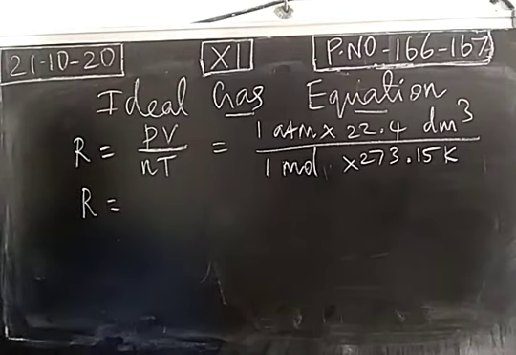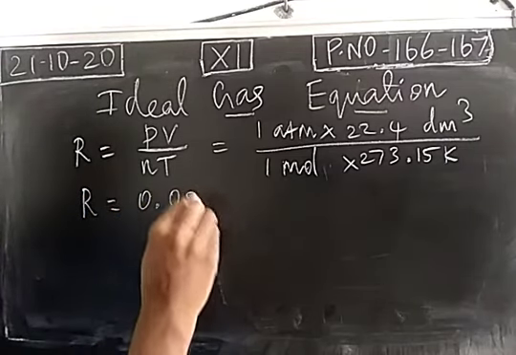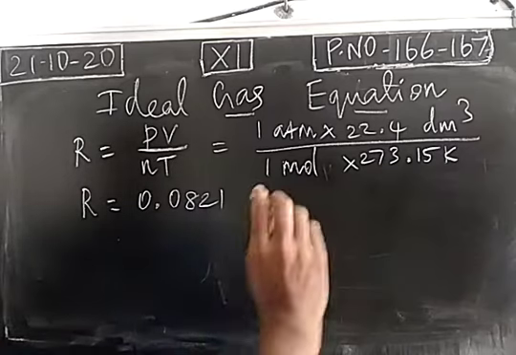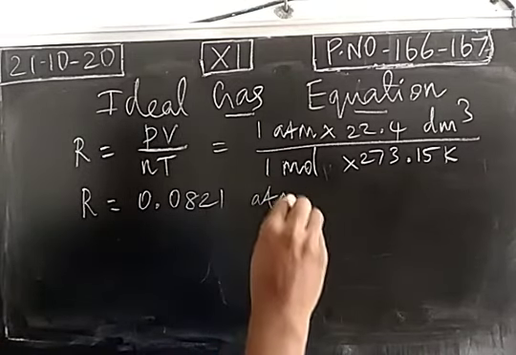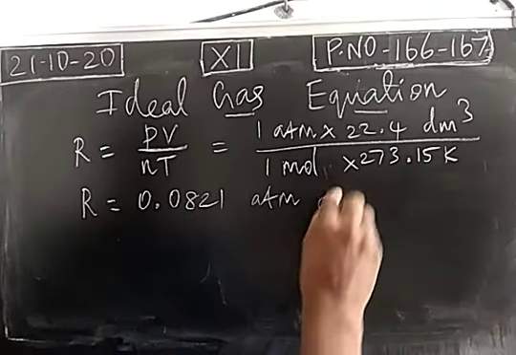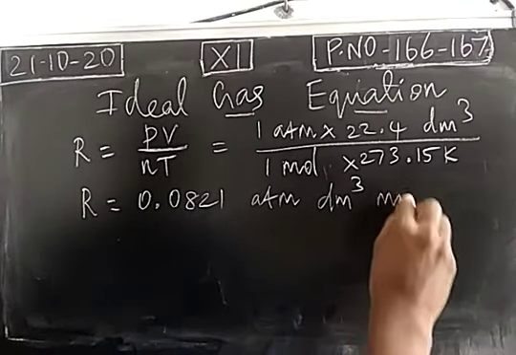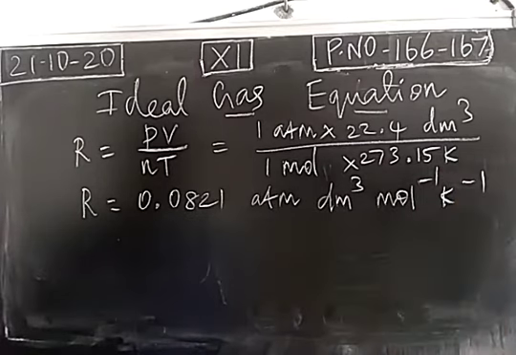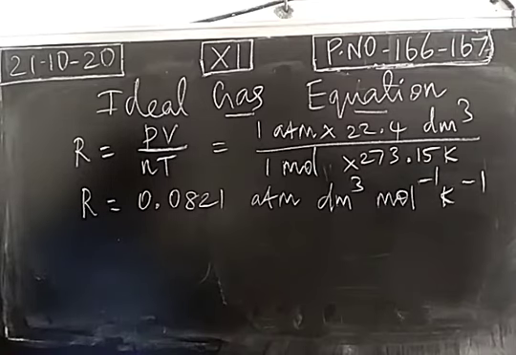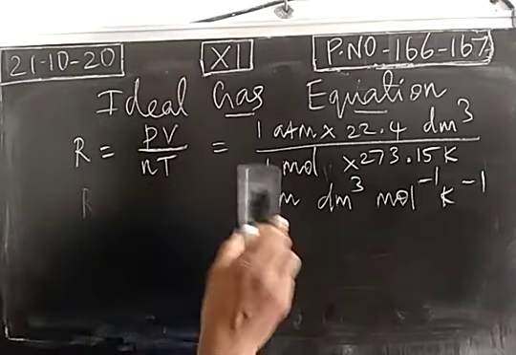So the gas constant R is equal to 0.0821, unit atmosphere decimeter cube per mole per Kelvin, that is, mole power minus 1, Kelvin power minus 1. So the gas constant is derived. The value of the gas constant is obtained by substituting the pressure in terms of atmosphere. Instead of this, some other units can also be used.